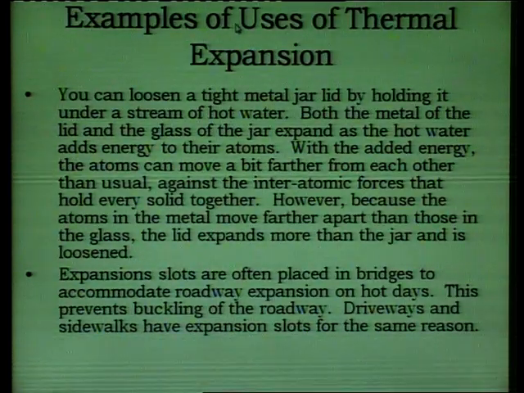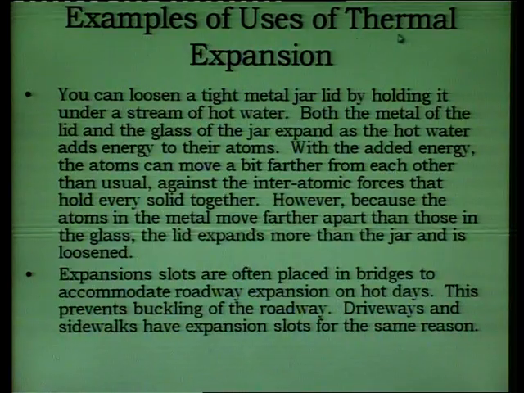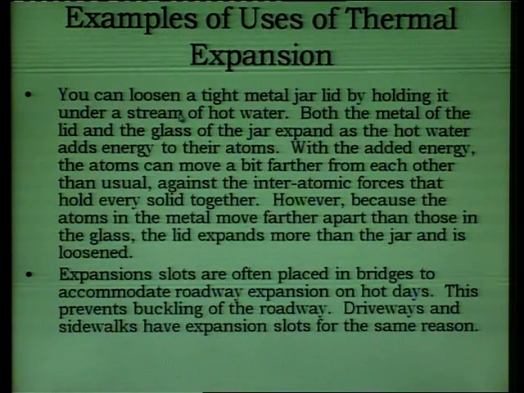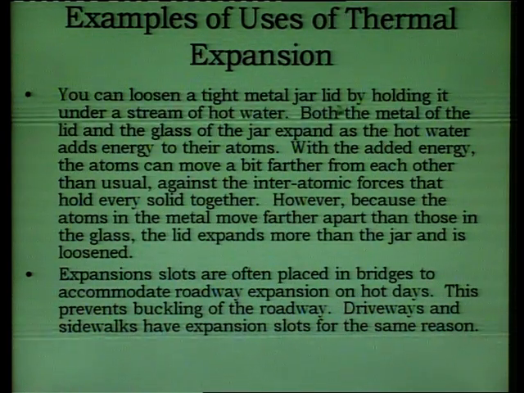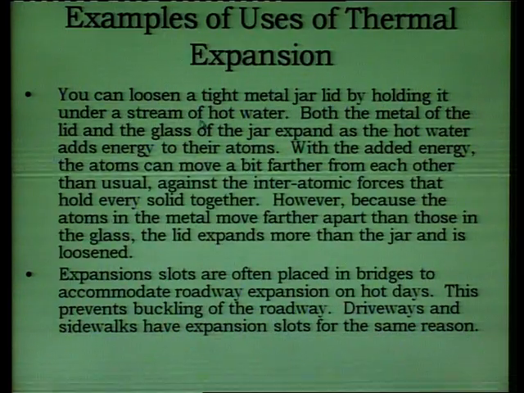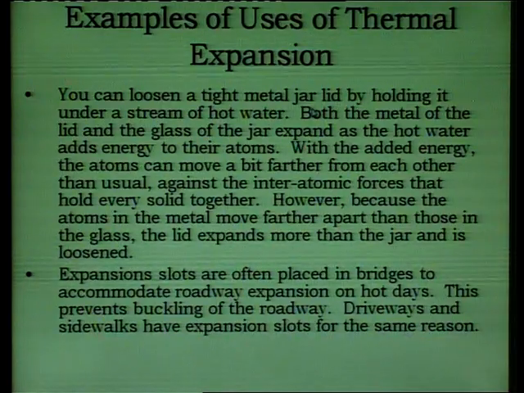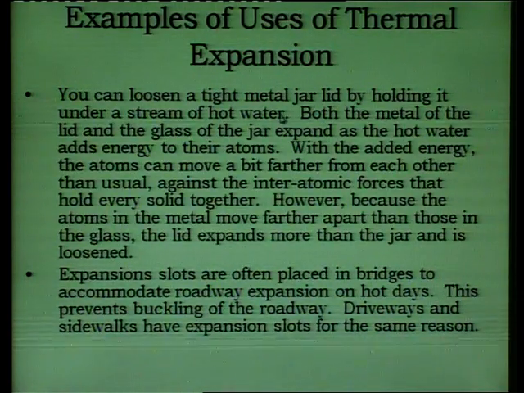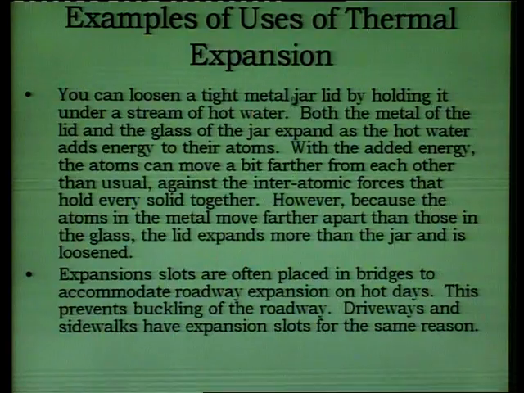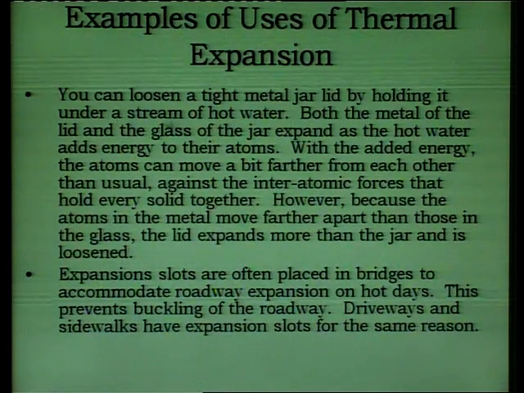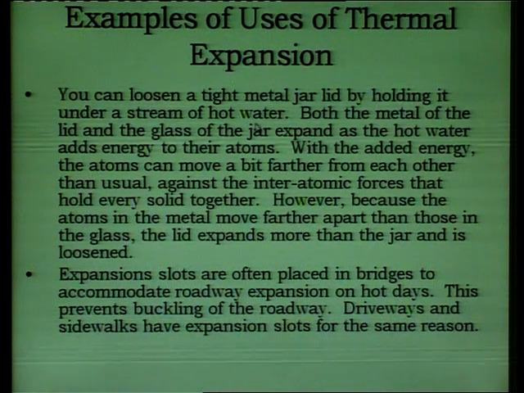Now let us consider a few examples of this thermal expansion. You can loosen a tight metal jar lid by holding it under a stream of hot water. A metal lid that is tight, we have to open it, we have to loosen it. What we can do is pass it under a stream of hot water.